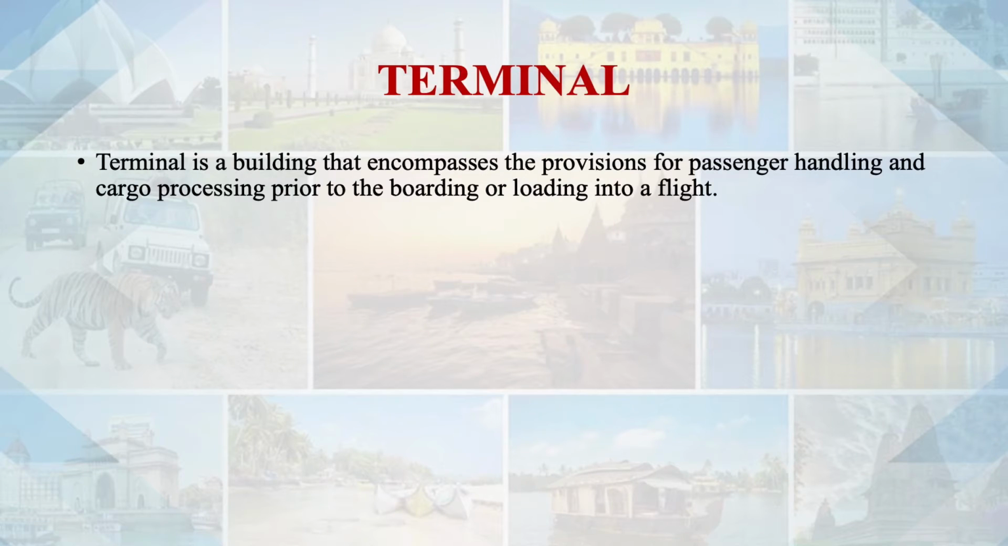Terminal is actually a building. It's a building that encompasses the provisions for passenger handling and cargo processing prior to the boarding and loading into flight. This is the most visible part of an airport. So when we approach an airport, what we see is actually the building, and that building we call the terminal, and that is the area where passenger processing and security aspects are being controlled. Moreover, the commercial and administrative aspects are undertaken inside the terminal.